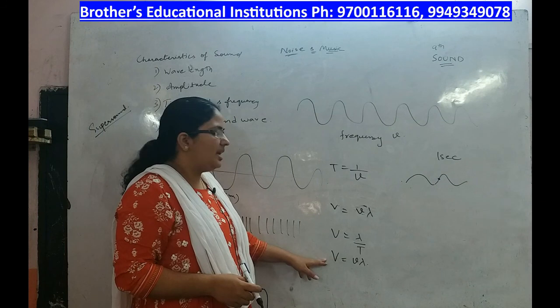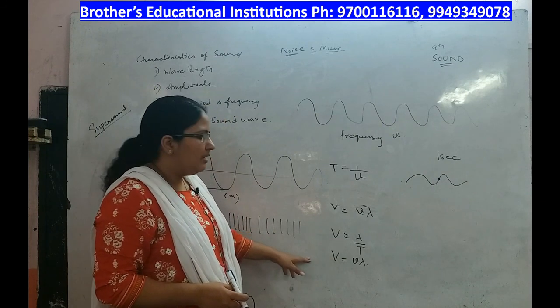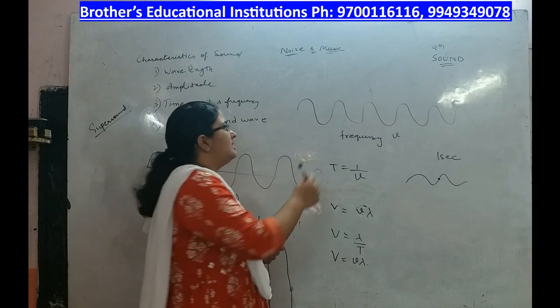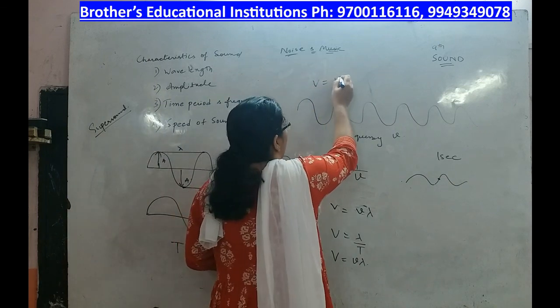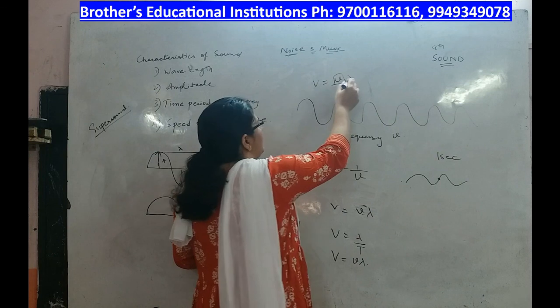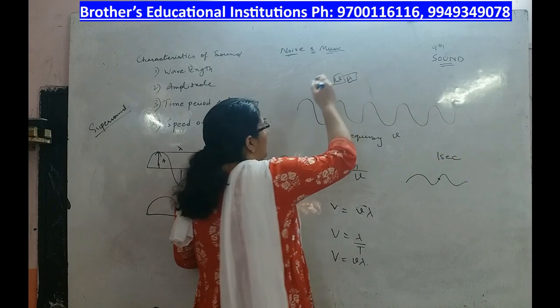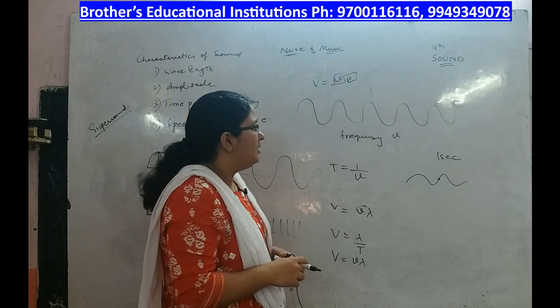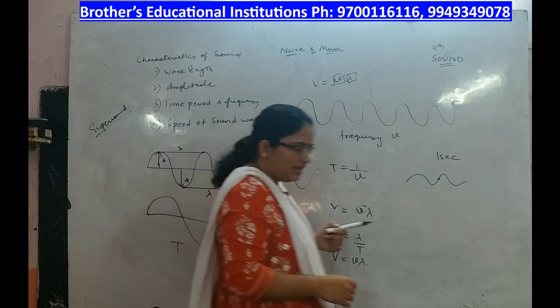This can be applied to any wave, so we can apply the same formula to the sound wave also. V is equal to nu lambda, where nu stands for frequency, lambda stands for wavelength. So that's about today's class, children. We shall continue in the next session.